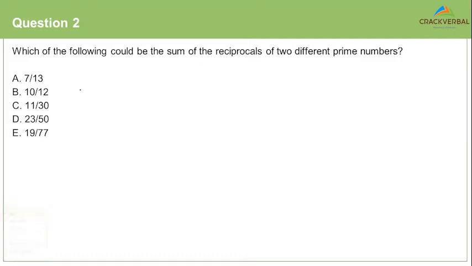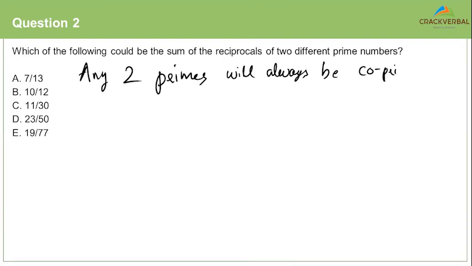People, you'll have to understand that any two primes will always be co-prime to each other. What are co-prime numbers? Co-prime numbers are two numbers that will not have a common factor except 1. Any two numbers whose highest common factor is 1 are called co-prime numbers. And if you take two prime numbers, it's very obvious that the only common factor that they share is 1. So they are bound to be co-prime.